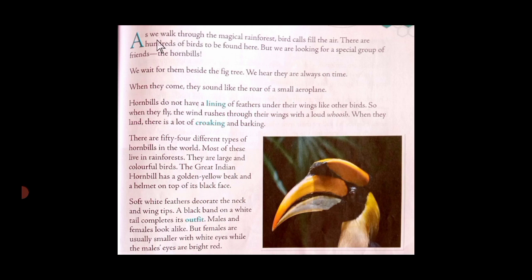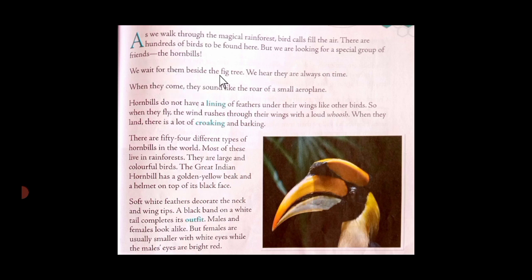So, what the narrator says is, as we walk through the magical rainforest, we hear the sounds of birds, as there are hundreds of birds found in the rainforest. But we are looking for a special group of friends, the hornbills. Children, as we go further, we will come to know why hornbills are called friends of the rainforest.